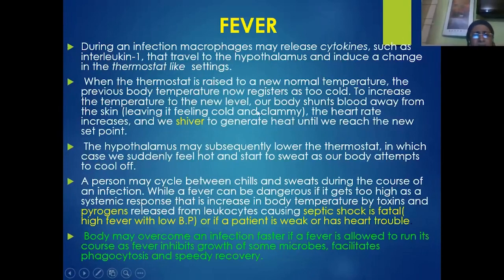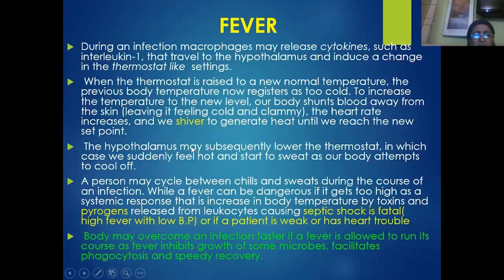Once the microbes or pathogens are killed and removed from the blood, obviously the concentration of cytokines goes down. So thereby the hypothalamus will sense that the body is hale and healthy now, and it will try to reset the thermostat of the body to lower temperatures. So the body will feel hot now and start sweating. You can see that usually when you have a high fever, if sweating occurs, immediately after the sweating the body temperature will come down, or the fever will come down.